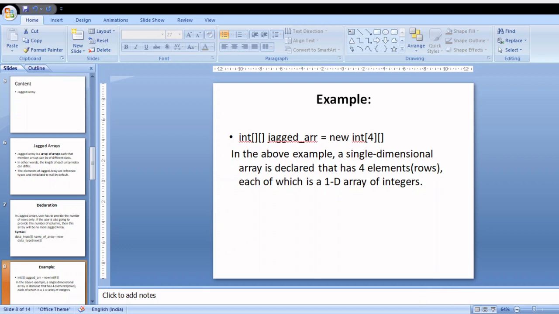See, this is an example. Jagged_ARR is a jagged array variable name. We have 2 subscripts here, and the new operator. A single dimensional array is declared that has 4 elements, that means 4 rows, each of which is a 1D array of integers.